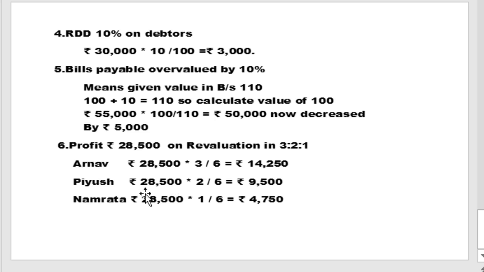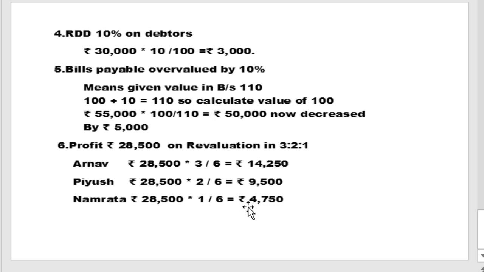For an easy method, first calculate Namrata's share, that is 1/6, one share out of 6, Namrata 4,750. Then multiply by 2 to get Piyush's share, 9,500. And the total of Arnav's 2 plus 1 equals 3 shares, so 14,250.